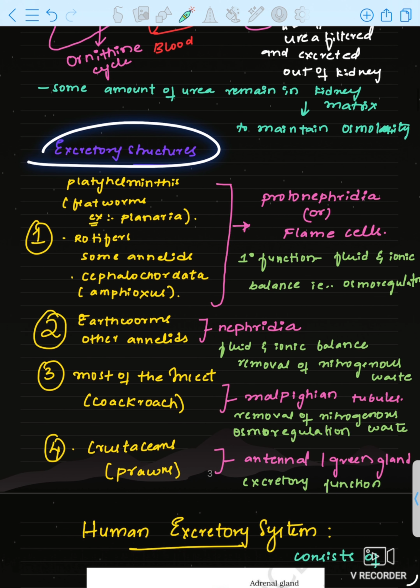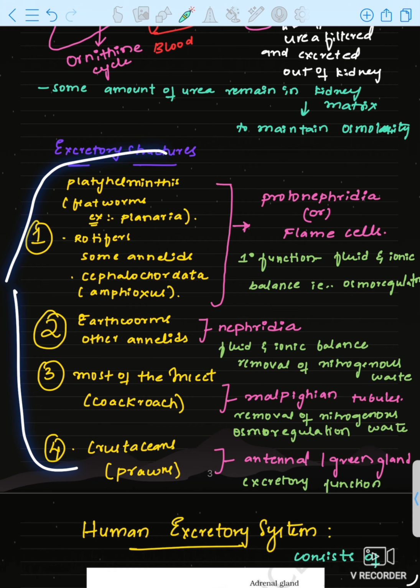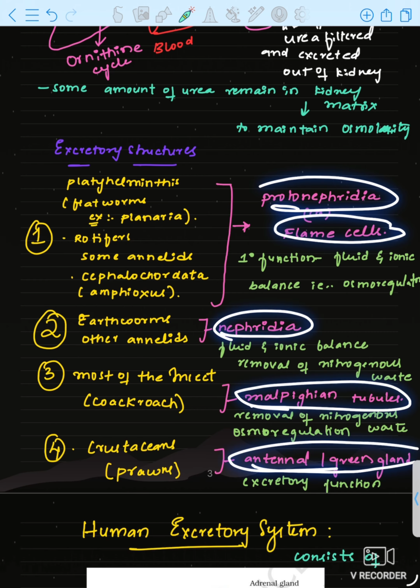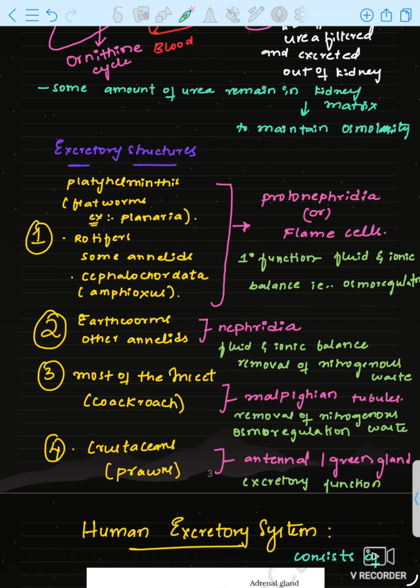Let us discuss the excretory structures. This should actually be covered in the animal kingdom, but remember these few excretory structures and the animals in which they are present: protonephridia or flame cells, nephridia, Malpighian tubules, and antennal or green glands. Their function is fluid and ionic balance, that is osmoregulation, and removal of nitrogenous waste.